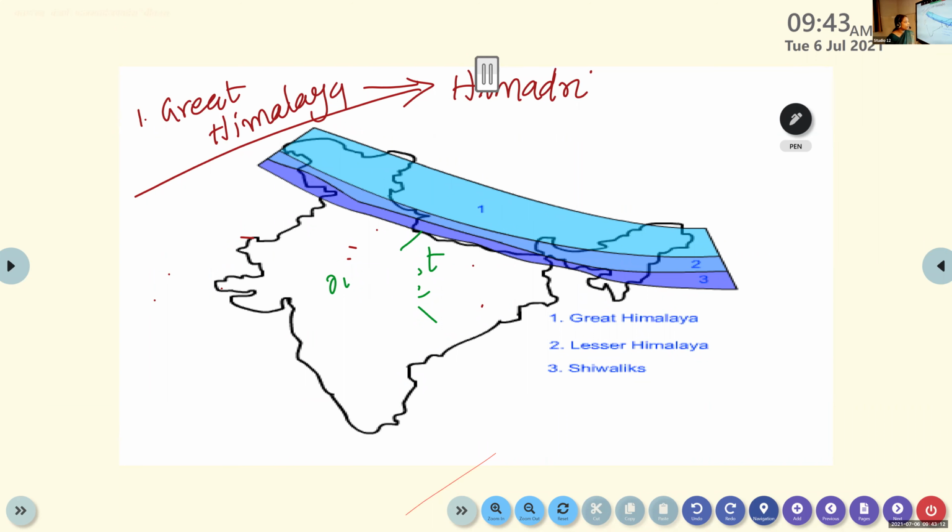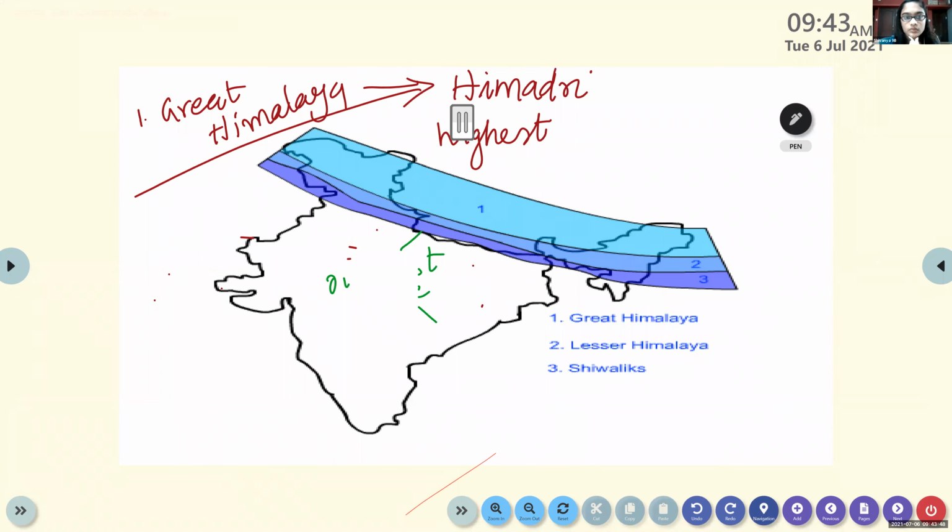In this area, we can see almost all the highest peaks. Which is the highest peak in the world? Mount Everest. Mount Everest is located in the first division, the Great Himalayas. In this division, almost all the mountains are the tallest.